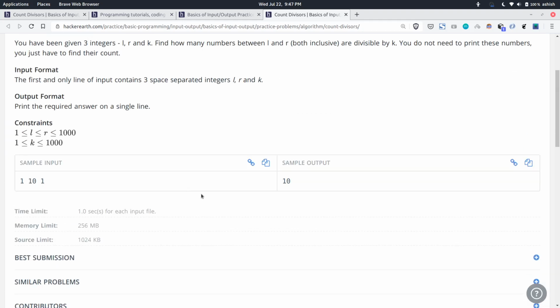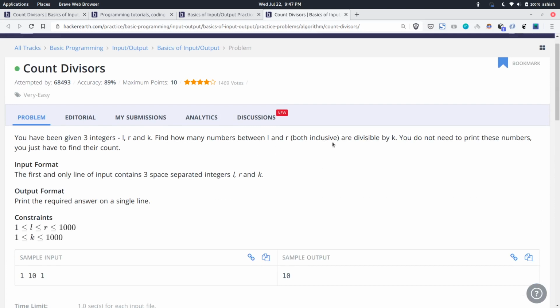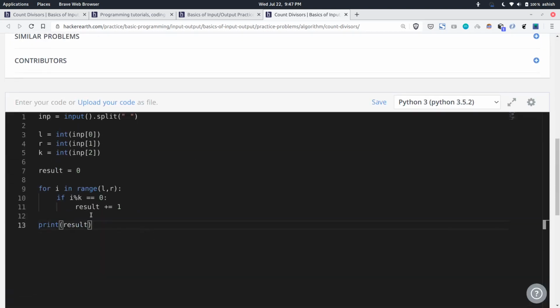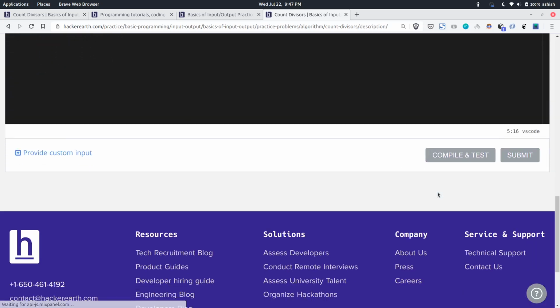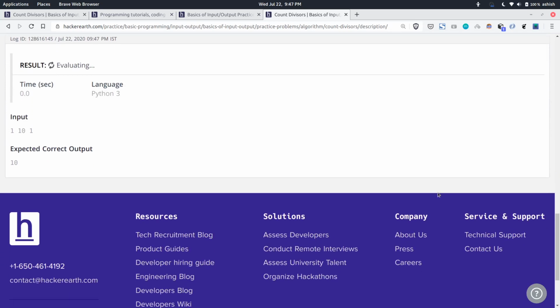Remember one more thing, as they have mentioned here, L and R should both be inclusive. By default, the Python loop runs from L to R minus 1. To overcome that barrier, you need to give R plus 1. So this is done. You can compile and test here. It takes some time to evaluate your code.